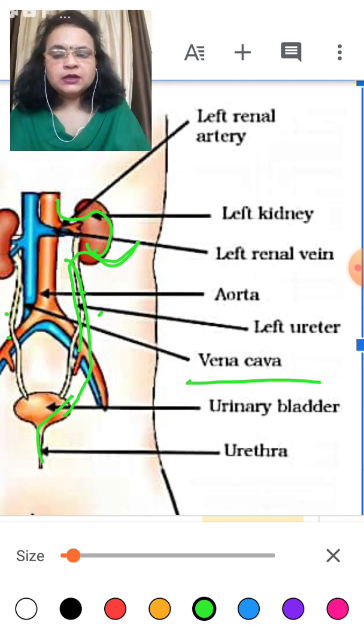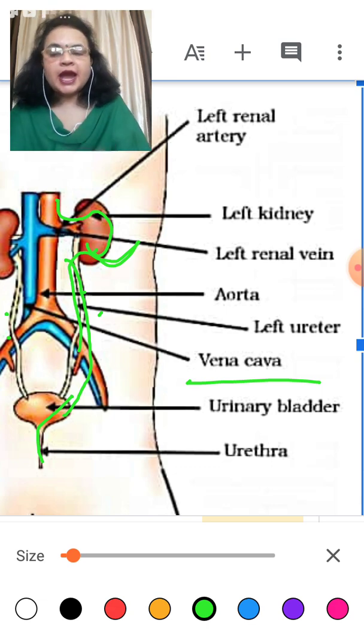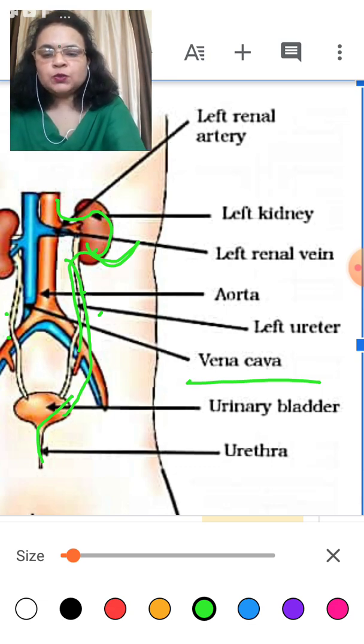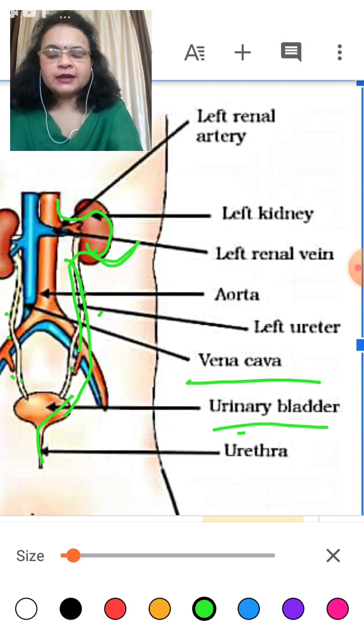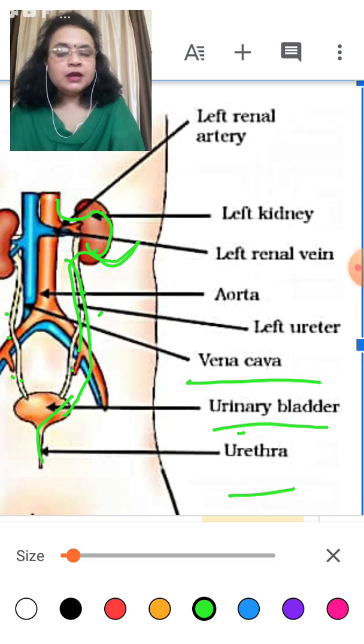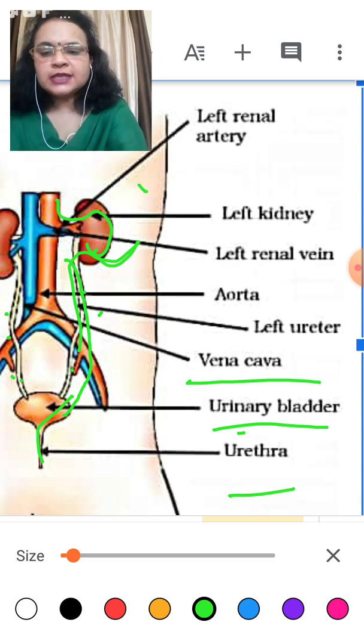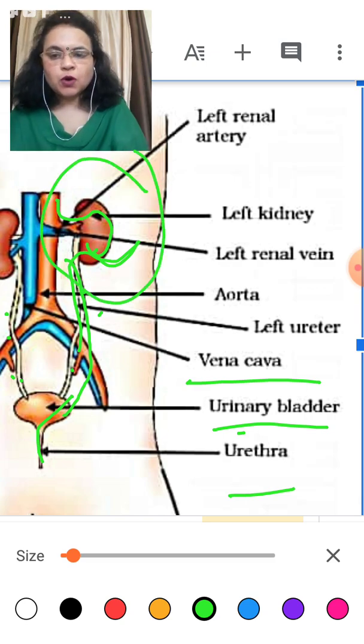Now this urine goes through the excretory urinary duct present inside the kidney, is sent to a ureter, and from the ureter to the urinary bladder and to the urethra. The main function occurs in the kidney by the nephrons.